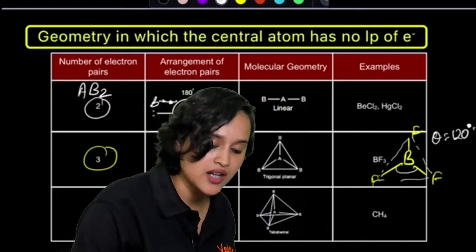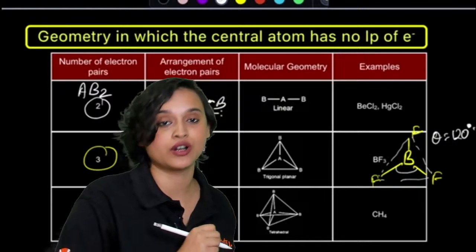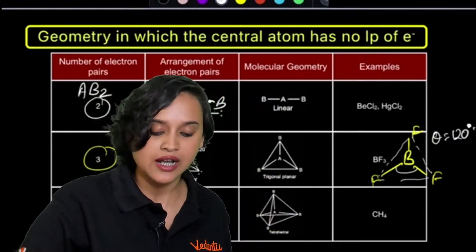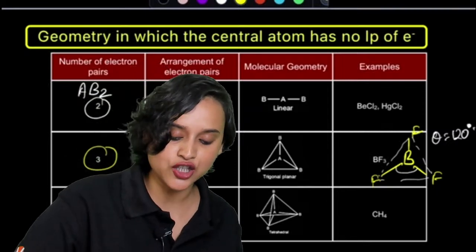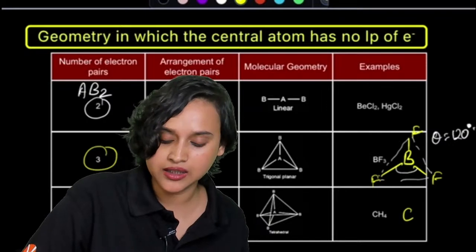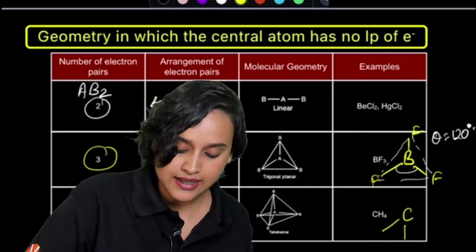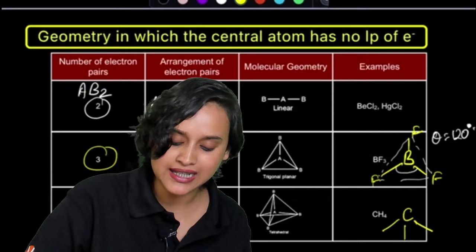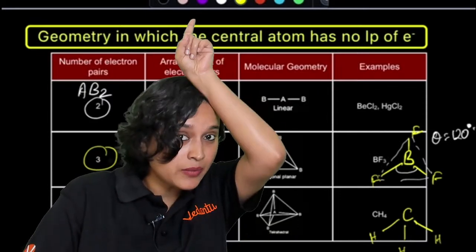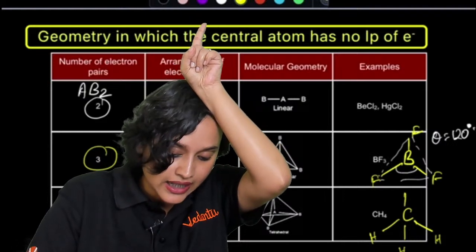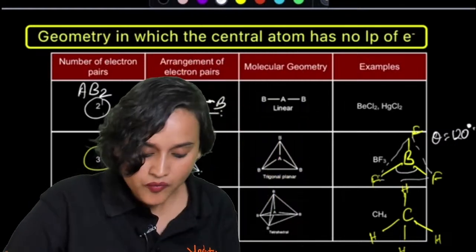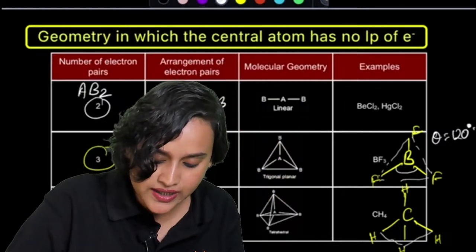Now, if the number of electron pairs is 4, then what are you going to do? Let's say, for example, you have CH4. How are we going to draw it? You have 1 carbon in the middle. Similar to BF3, we will put 3 H at the bottom here, and this 1 H we will keep right on top, like this. Now, if we try to join this, what does this look like?